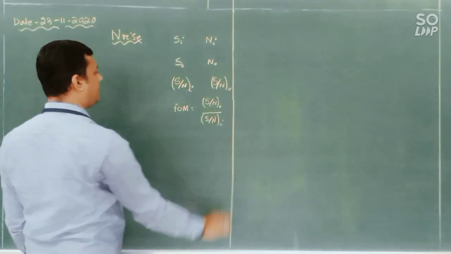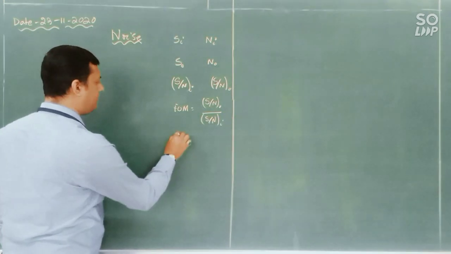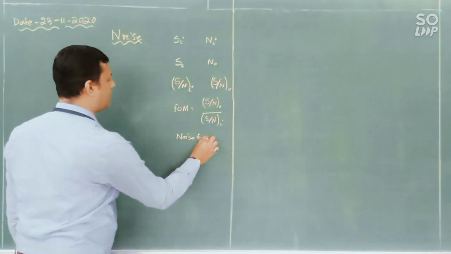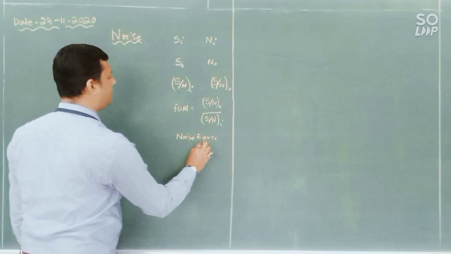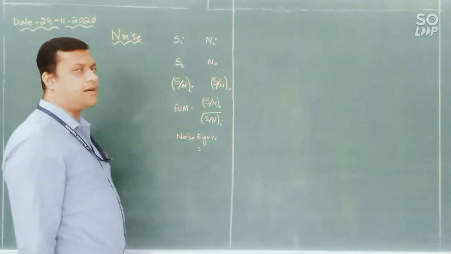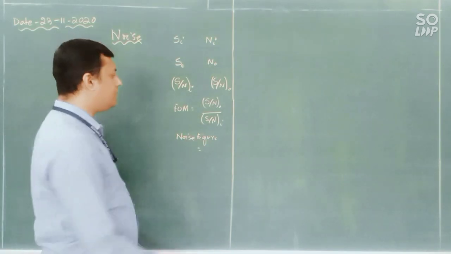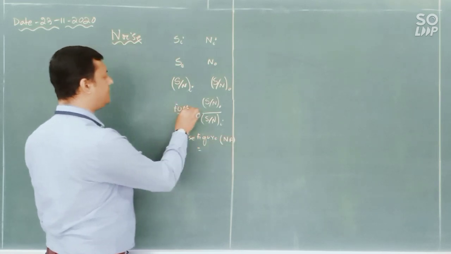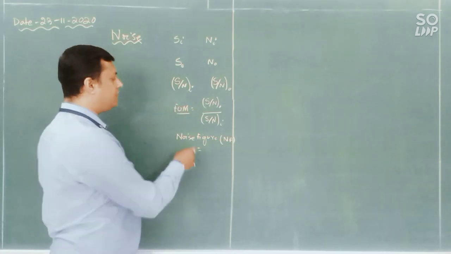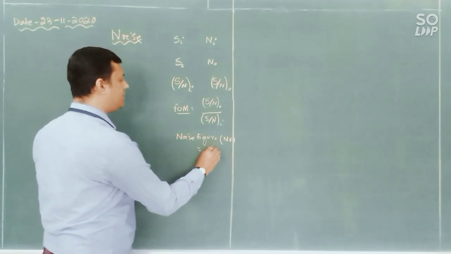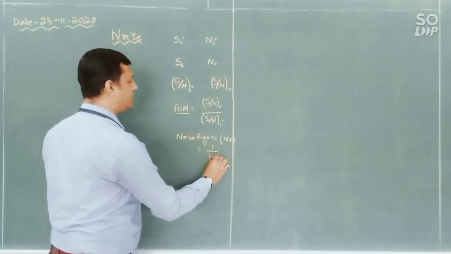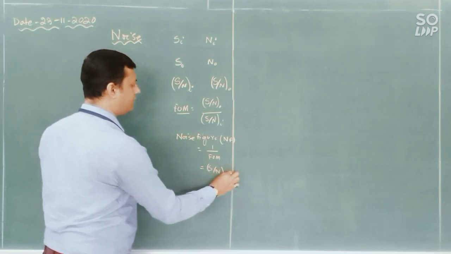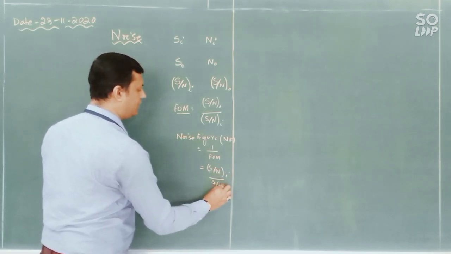One more important factor is called noise figure. Sometimes a question will be asked with respect to figure of merit, sometimes in terms of noise figure. Noise figure is also called NF. As F1 means figure of merit, noise figure is NF, that is 1 by FOM, which is input SNR divided by output SNR.